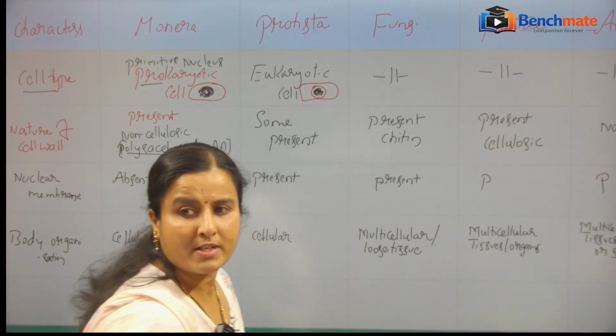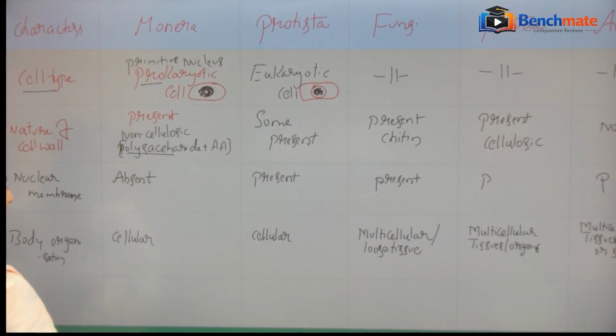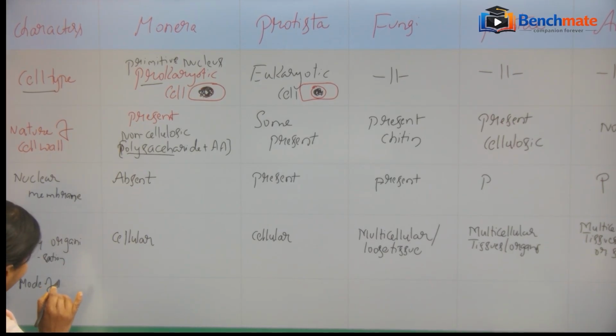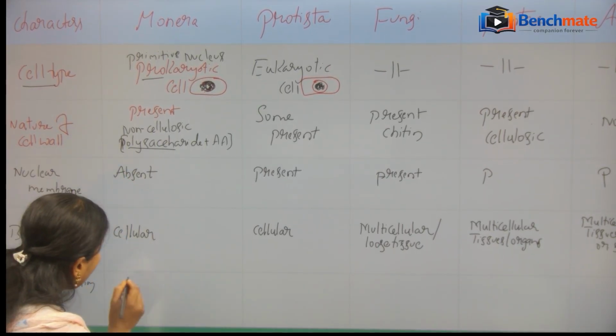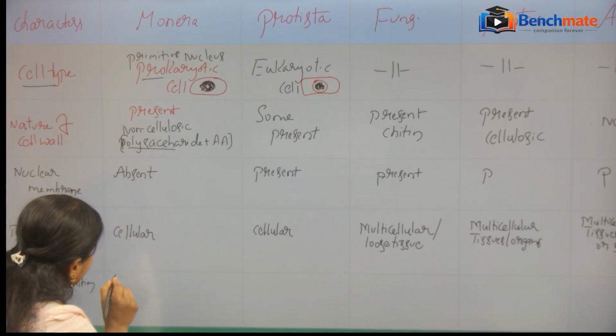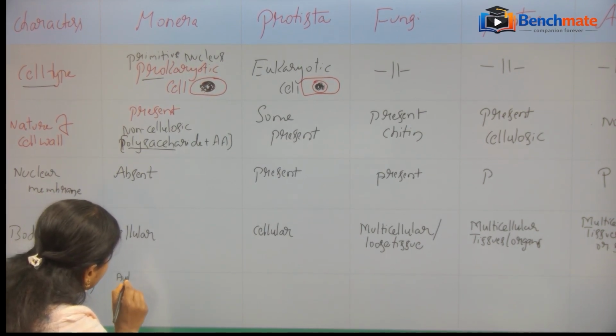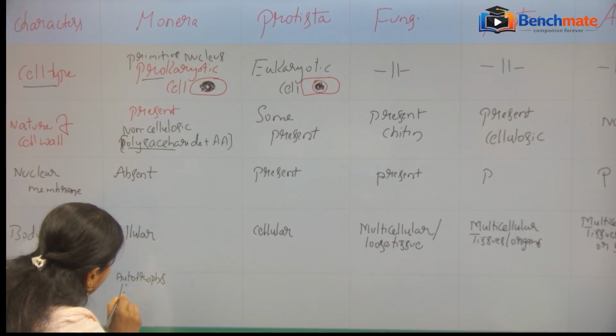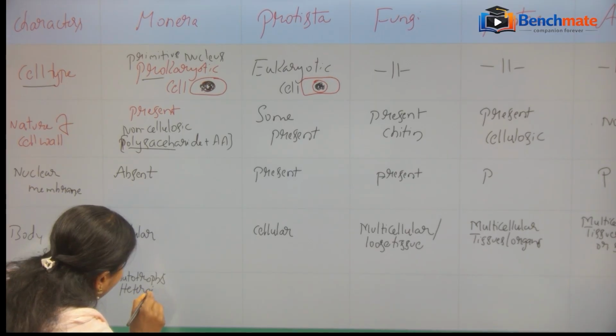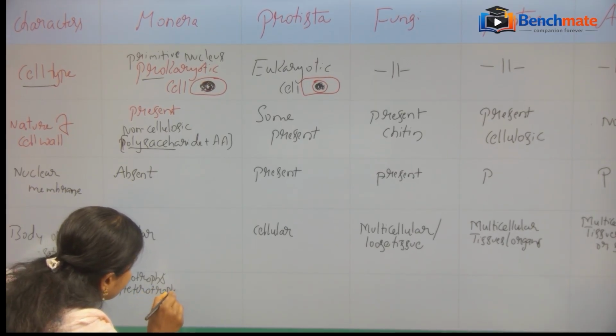Look at the next, the last one, mode of nutrition. Here in Monera, some are autotrophs, then heterotrophs.